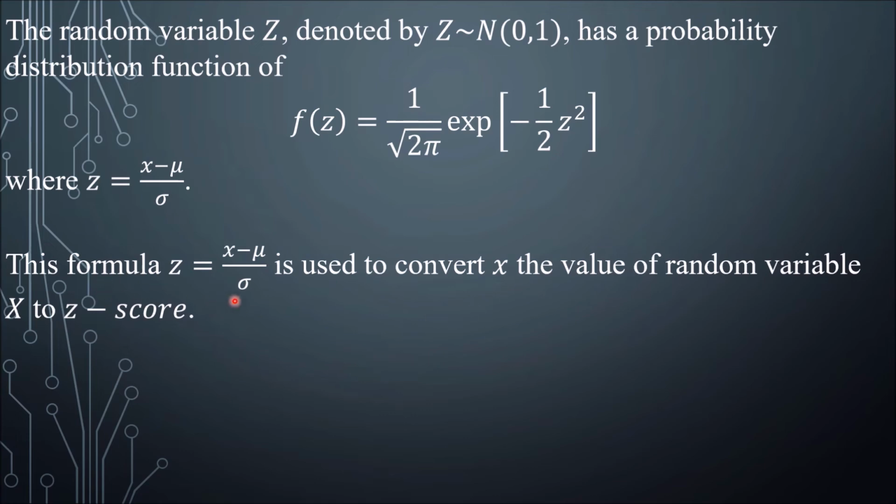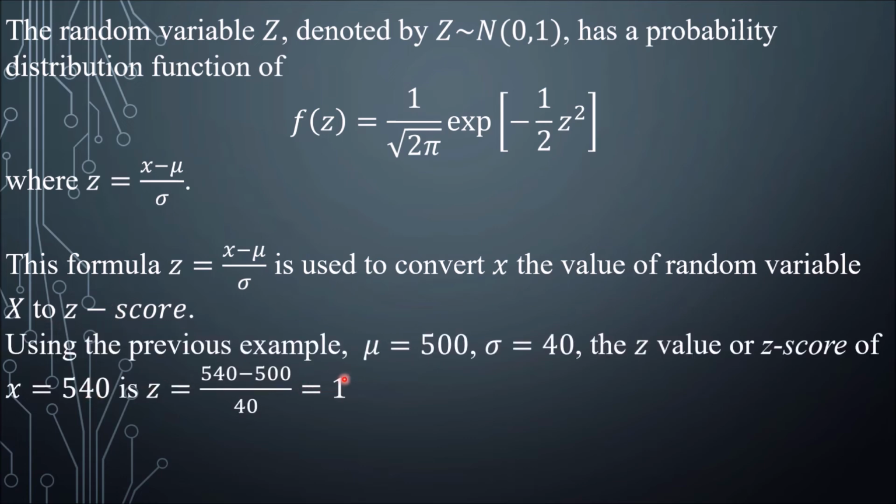This formula is used to convert x to a z-score. Using the previous example, mu is equal to 500 and the standard deviation is 40. The z-value or z-score of 540 is, using the formula, 540 minus 500 over 40, which is 1. And then for 460, 460 minus 500 over 40 is negative 1. So that's how you change the value x to z.